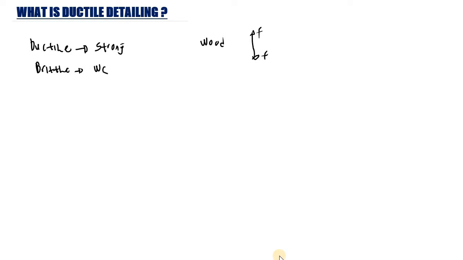We can say this is a weak material, or we can call this a brittle material. So a ductile material is strong enough to resist the applied load, while a brittle material is not strong enough to resist the applied load.